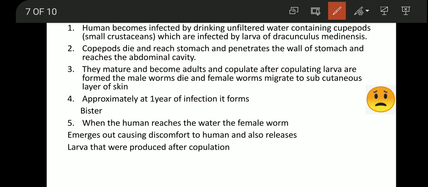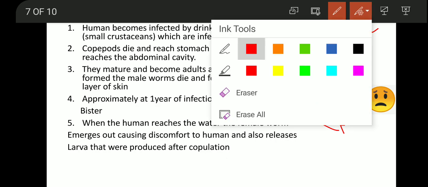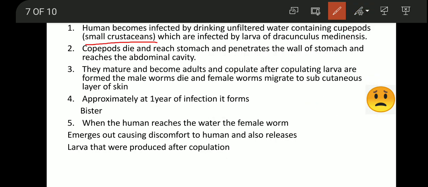So these copepods eat the larva of Dracunculus medinensis. These are also small crustaceans. So these crustaceans will eat the larva of Dracunculus medinensis. These copepods will reach the stomach. As we drink the water, these copepods will reach the stomach and penetrate the stomach wall, and they will reach the intestine or abdominal cavity.